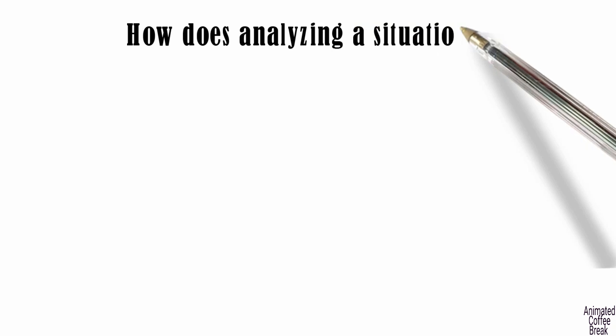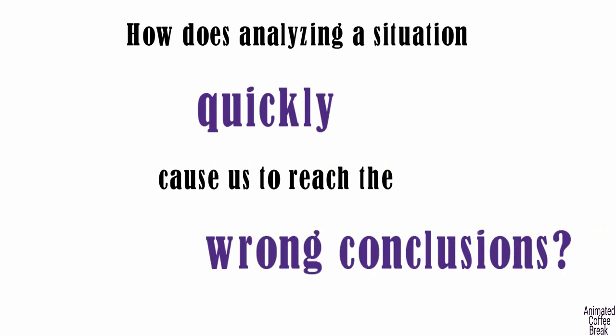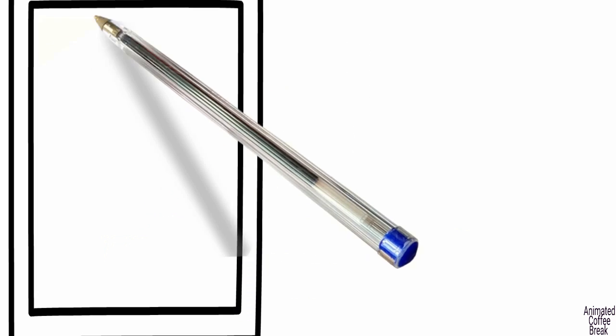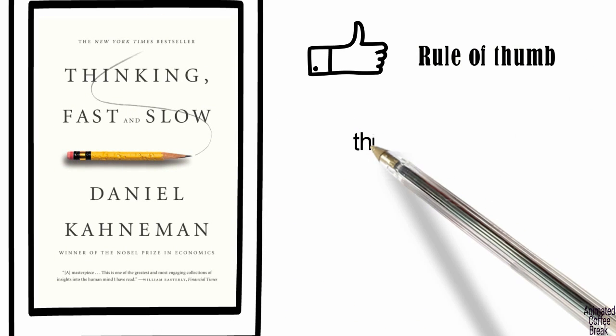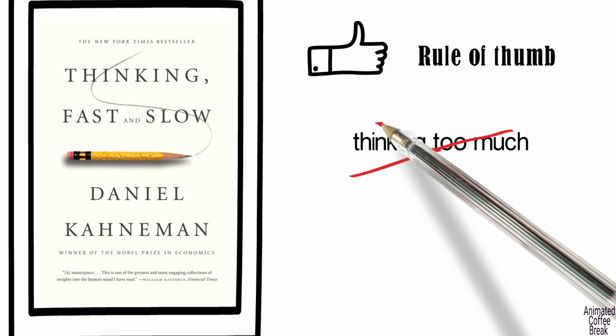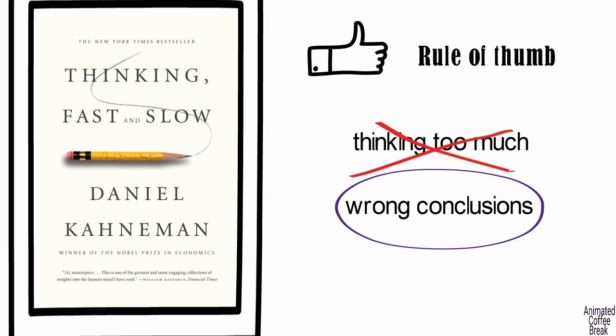How does analysing a situation quickly cause us to reach the wrong conclusions? The book Thinking Fast and Slow describes rules of thumb that prevent us from thinking too much about things and lead us to reach the wrong conclusions.